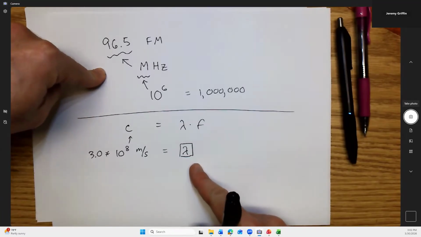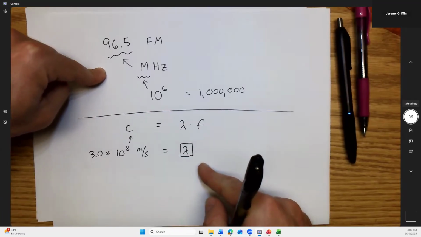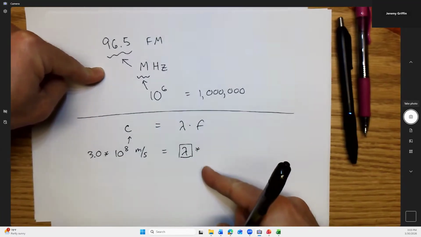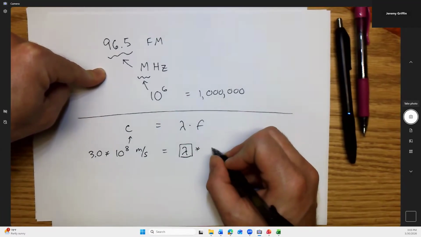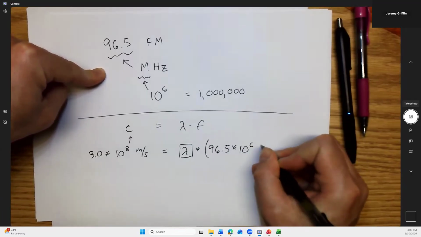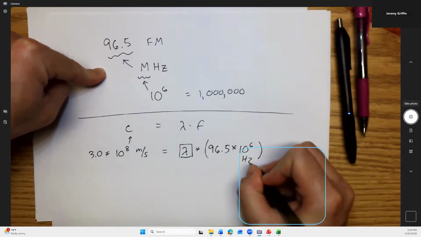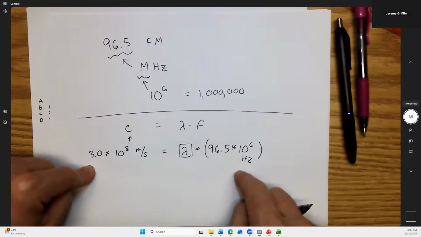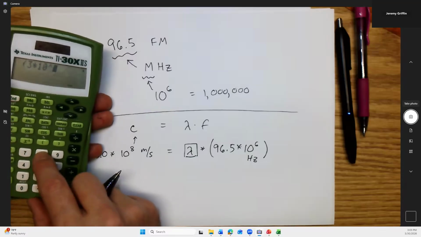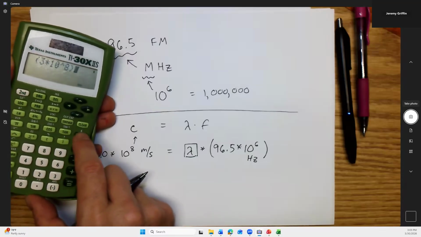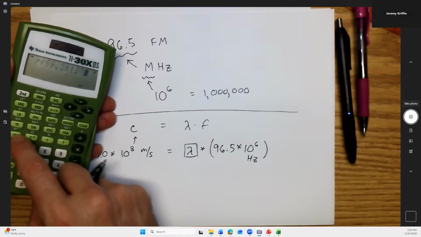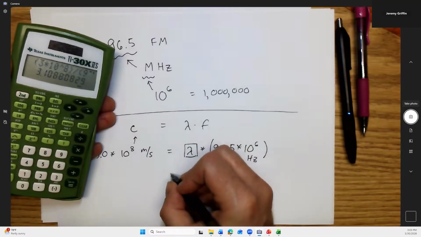Because I could have a radio right here and I could tune into the station and get music in. But how long are those waves? And then frequency, I'm going to put 96.5 million. And that's hertz, of course. Okay. So, hey, can I just take this and divide by this? Now, let's do that. Let's do 3 times 10 to the 8, put that in parentheses, divide by 96.5 million. Yeah, that looks about right.